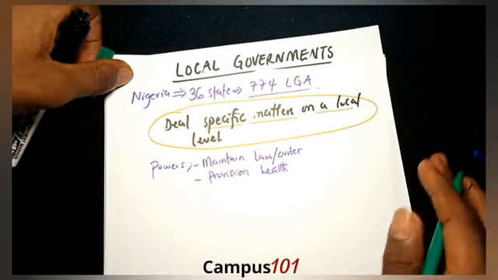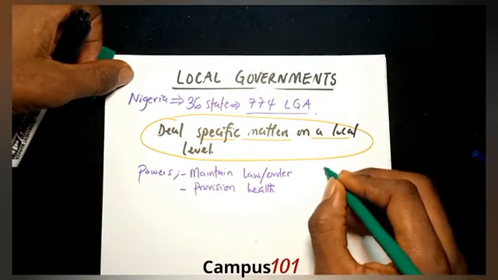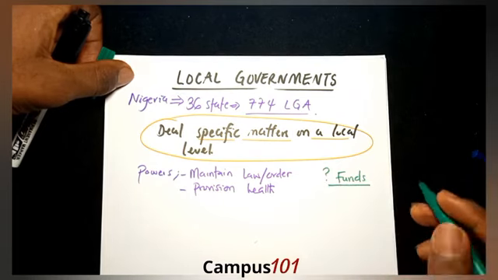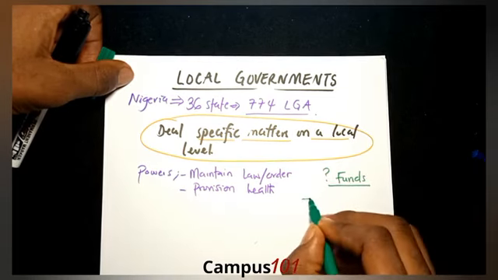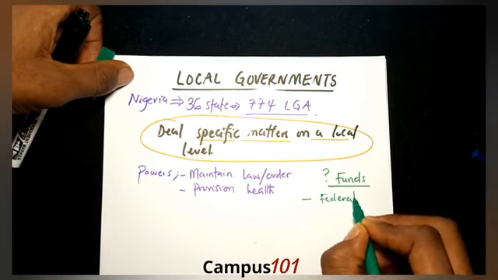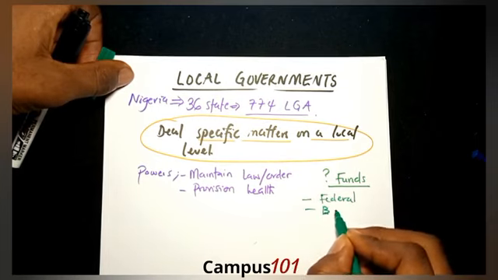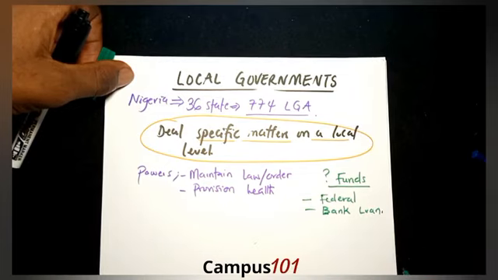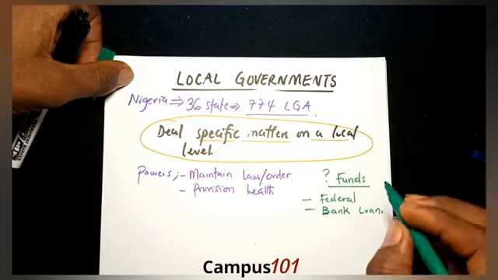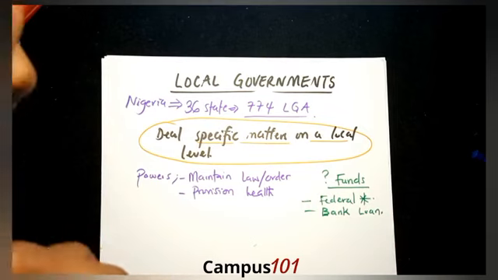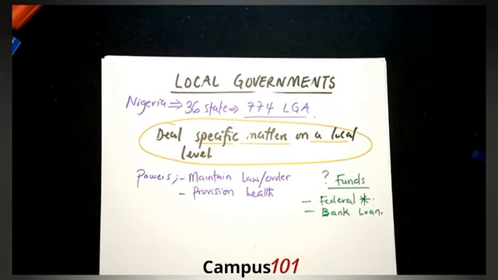Now, before they maintain law and order and provide health, where do they get their funds from? Where does the local government get their money or their finance from? From the federal government. And sometimes banks can also loan the local government money. That also happens. But the chief source of funds for the local government is the federal government. Please do not forget that, because without money, you cannot maintain law and order or provide healthcare.